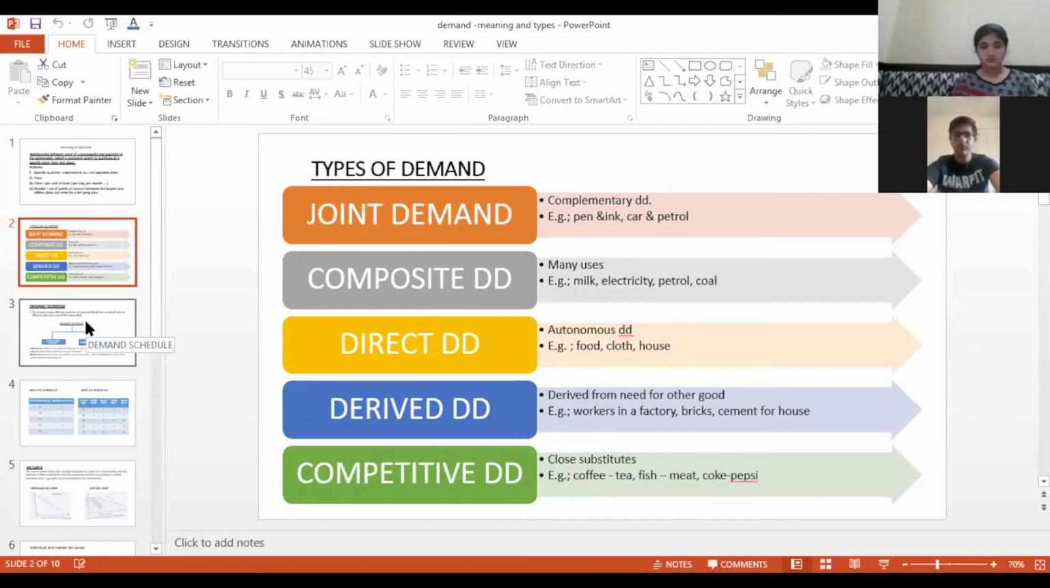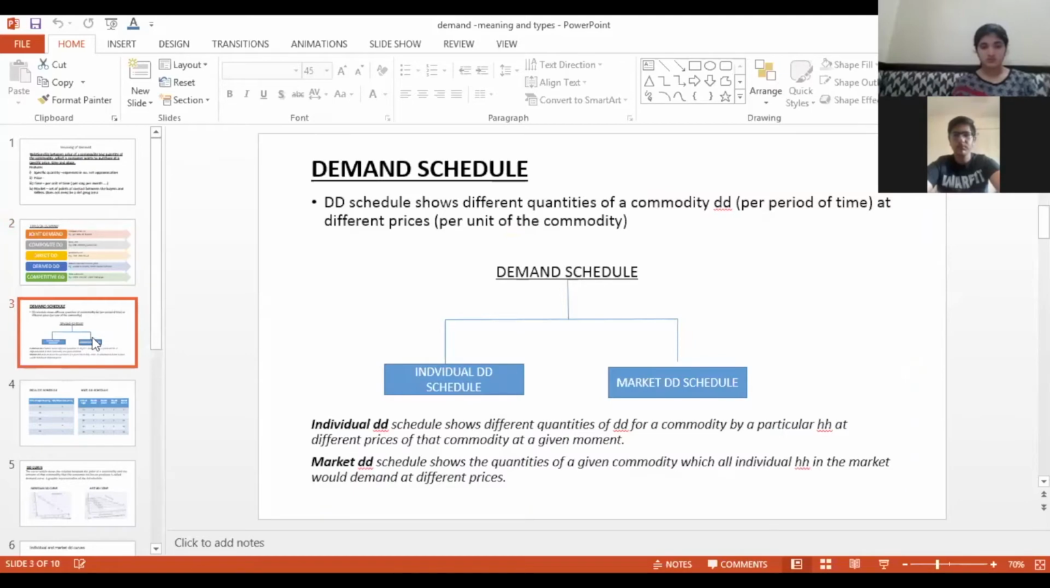Is this clear to all? Let's go to the next topic, that is the demand schedule. Now what is a demand schedule? A demand schedule is basically a table in which you show the relationship between the price of a particular commodity and the quantity demanded of that commodity, the various prices at different points of time and the quantity demanded corresponding to those prices, keeping all the other things constant.